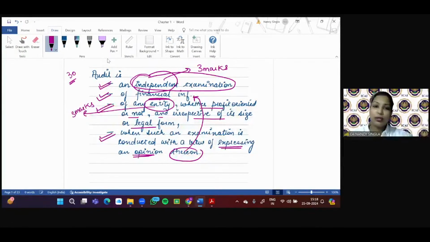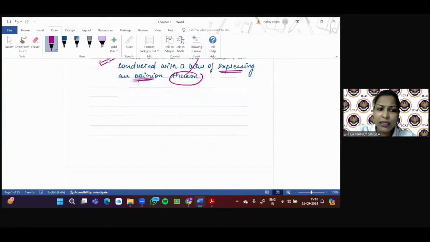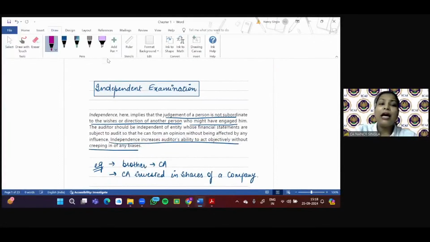So what you have to consider, just try to break that definition or break that concept into parts. And here I would like to tell you that for all those who find these techniques comfortable and helpful, they can use it. Otherwise, for all those who get confused with all these, can always follow their own method. Now, this is what audit definition. Now, you may get a 3-mark question as to what is meant by independent examination.